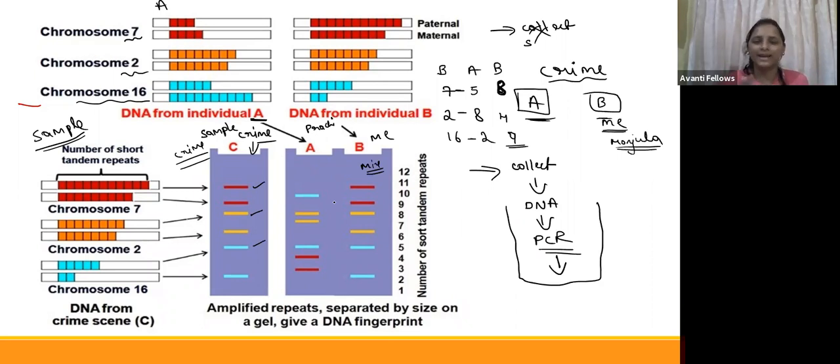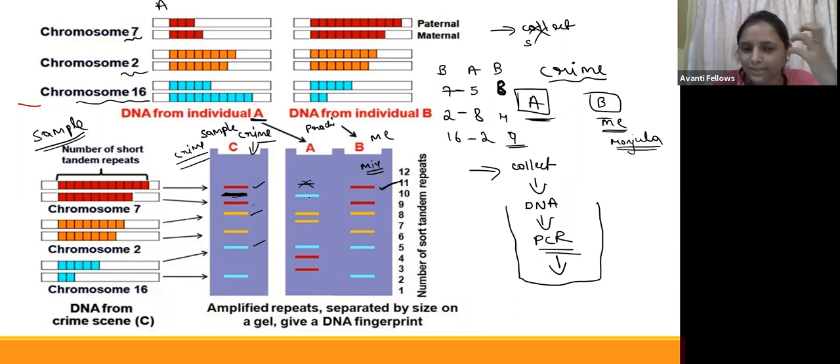You can compare, guys, who is the criminal here: the fragment which exactly matches the fragments of the genes here. You can see, this is the crime person's fragment. Here Prachi does not have this fragment. Here you can see Manjula, me, having this fragment. So this is also the second red color. You can see Prachi does not have it here.